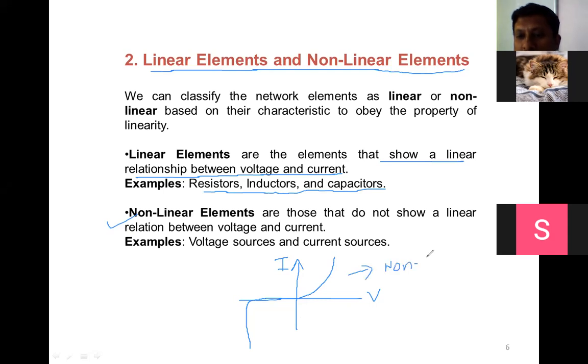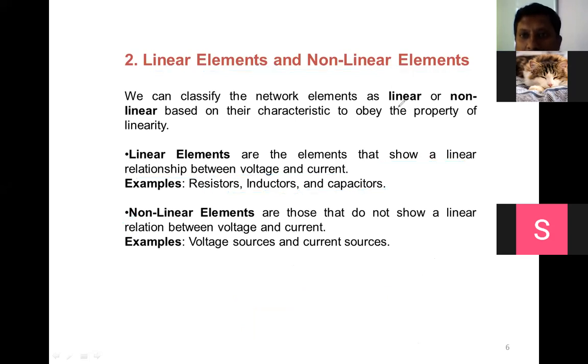So the elements which show non-linearity are called non-linear elements. Okay. So this is the difference between linear elements and non-linear elements. Non-linear elements: sometimes voltage sources, current sources, then diodes, PN junction diode, Zener diode, transistors, FET, MOSFET. So these are all acting as non-linear elements. SCR, triac, diac. So all these devices you can learn in the ECAT subject as well as in the third year also.